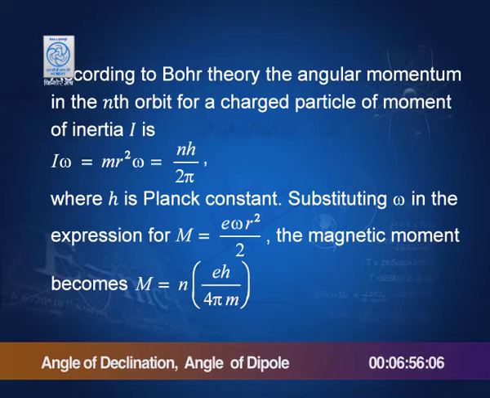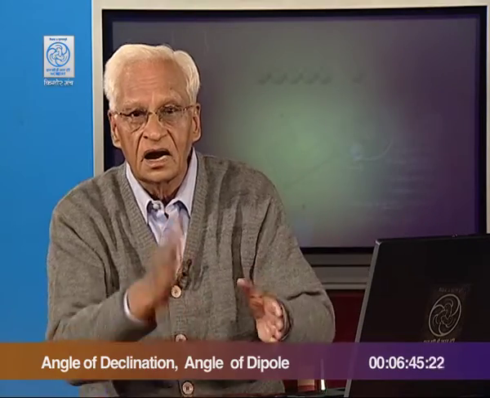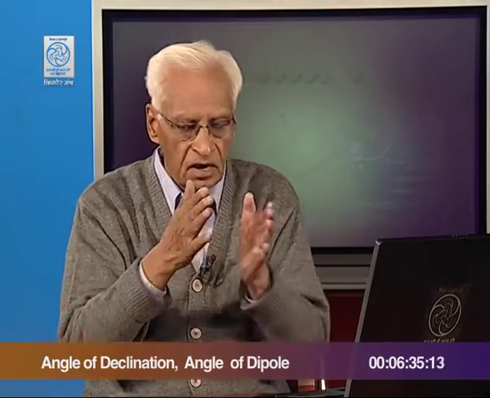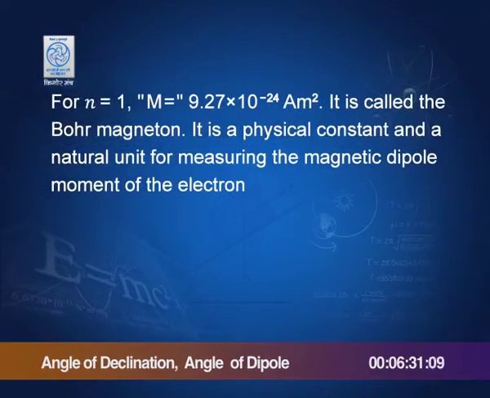I can substitute the values, and this m turns out to be 9.27 × 10^-24 A m². You know the units, current into area. So, A m². This is called the Bohr magneton. This is the magnetic moment of the first orbit, and we can measure the magnetic moments of other orbits in terms of this Bohr magneton.